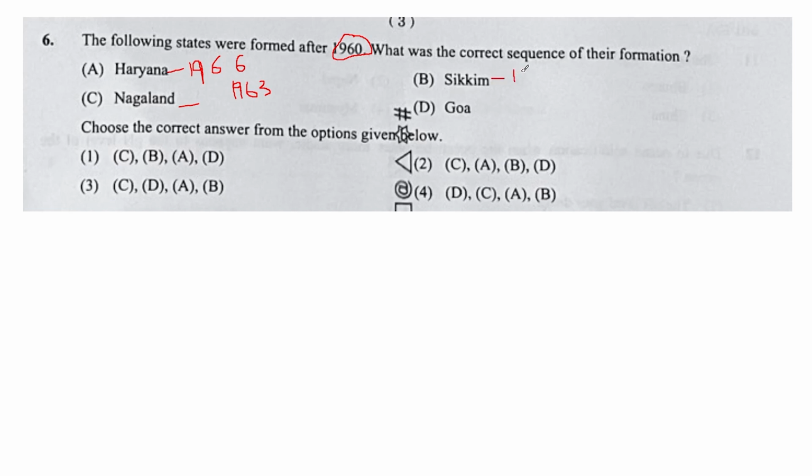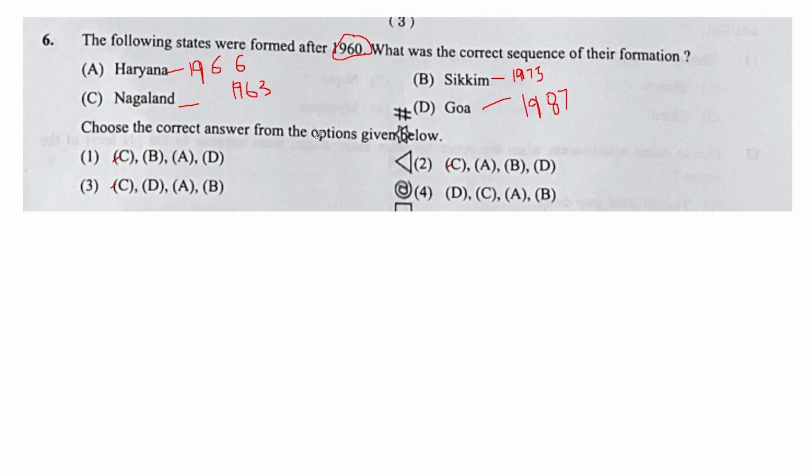Sikkim was before a protectorate of India, and later it attained full statehood in 1975. And Goa was formed in 1987. Before that, Goa was a union territory, and later it obtained statehood in 1987. So from the years you can find out which is the first state. So first is Nagaland, that is option C. So you can see option C in 3 options.